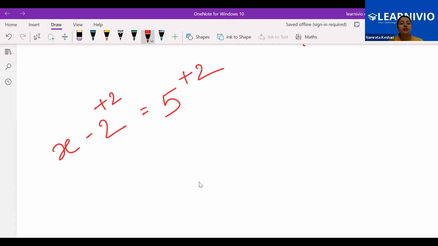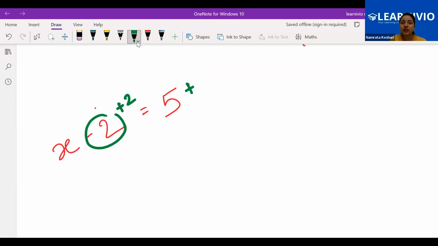Previously solving the equation was like this only. Later on we realized that we can also transpose, but before that mathematicians discovered this at first: here minus 2 is there, so we need to add 2 over there. The same 2 we have to add on the other side.